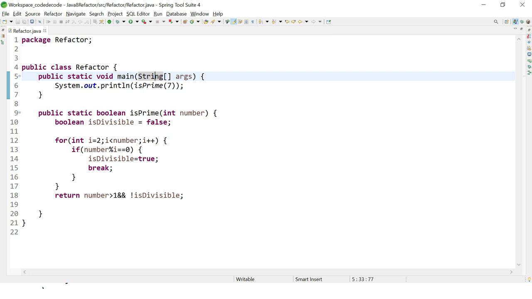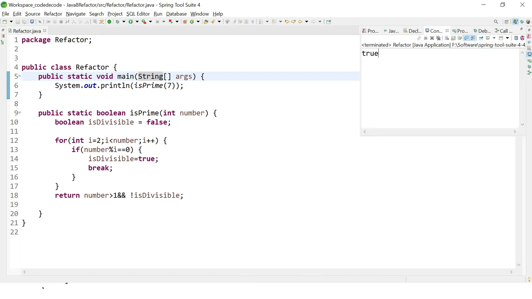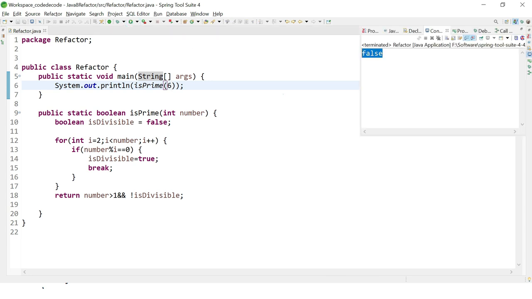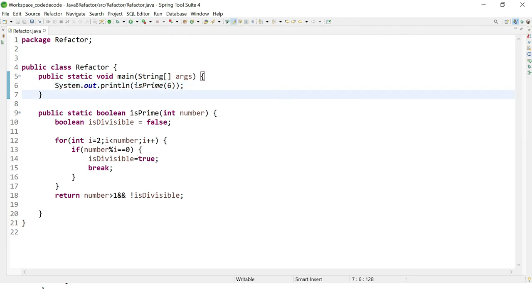But before that, let's check whether this function is running or not. So I am using System.out.println, and I'm calling this function and passing 7 as a number, and I know that 7 is a prime number. So if I run this code, it returns true, yes, it is a prime number. And if I pass 6, it should return false. Yes, it is returning false. So basically this function is working properly. So on the basis of this function, we will convert this piece of code into Java 8.